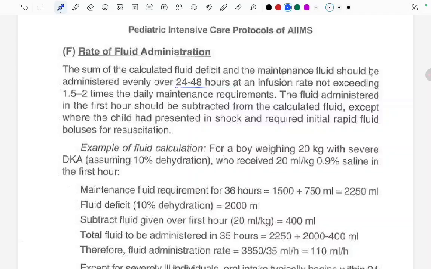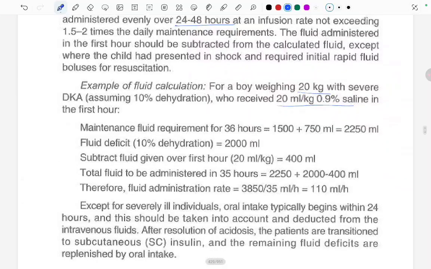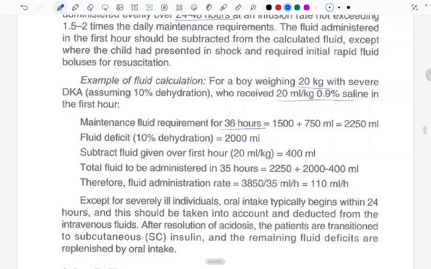Example of the fluid calculation for a boy weighing 20 kg with severe DKA, assuming 10% dehydration, who received 20 ml per kg of 0.9% saline in the first hour. So the maintenance fluid required for 36 hours is 1500 plus 750, that is 2250 ml. Fluid deficit is calculated by